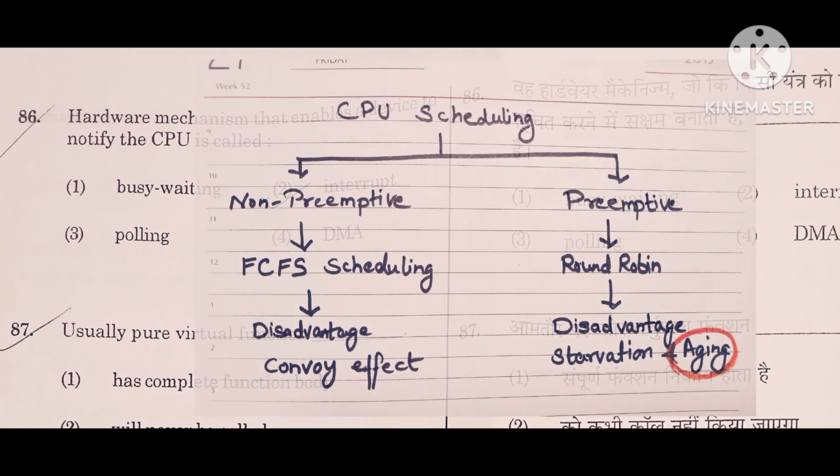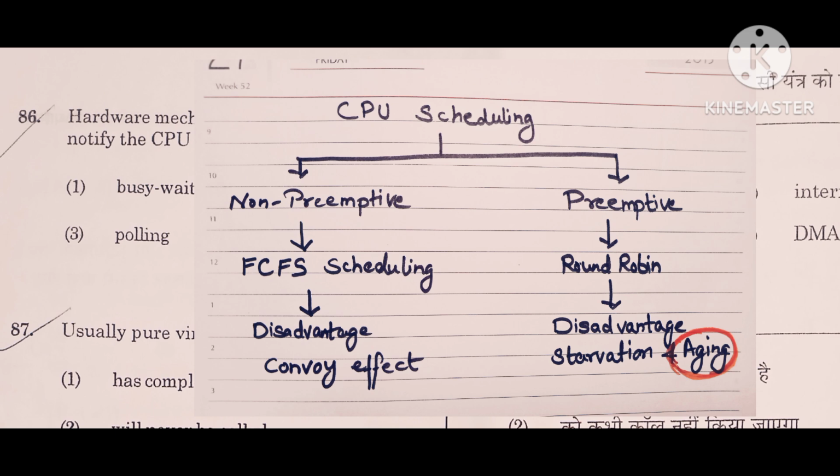Here you see in the figure that CPU scheduling is done in two ways, non-preemptive and preemptive. Non-preemptive means if a process is already running, then it is not interrupted by any other process. While in preemptive, if a process is running and a new process comes with higher priority, then it will execute first and interrupt the old process which is running. So this is the basic difference.